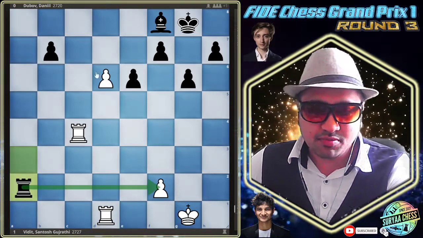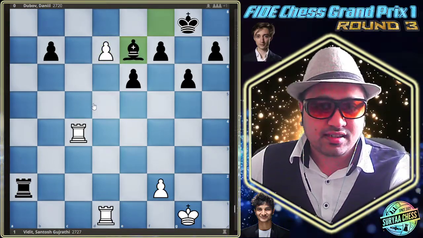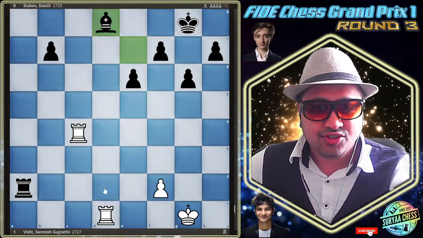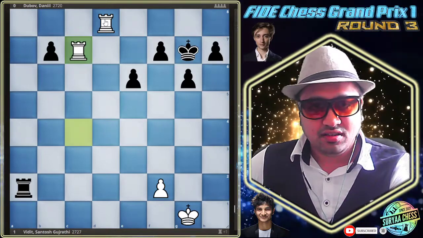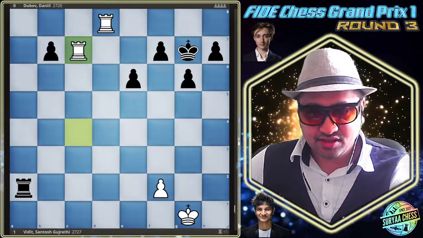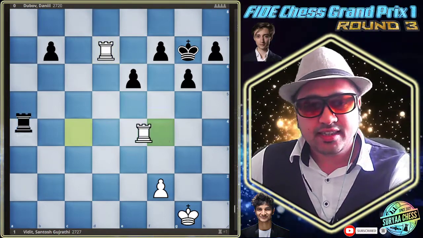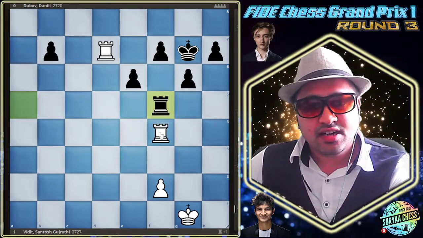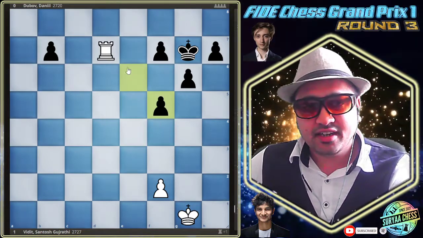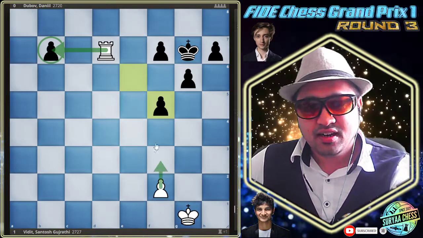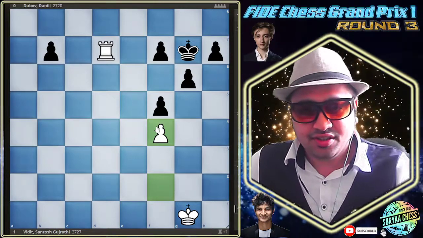I don't know what his plan is, but Vidit just pushes further and then it is coming up over here and just takes and you are just a piece up over here. Not only a piece up, I would say it's just a rook up over here. And then there's nothing left here, and Danil goes to ask for the trade, and Vidit happily traded, and it's just losing the pawn. And after the f4 move, Danil resigned over here.